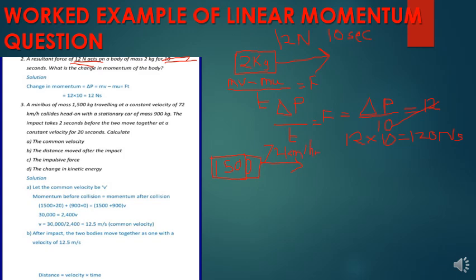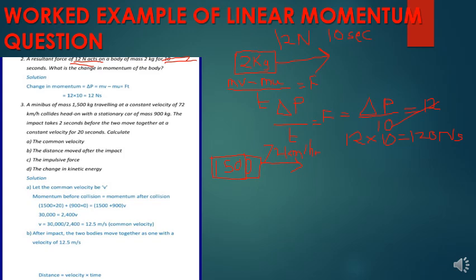Usually we use the normal method of multiplying by 10 divided by 36. So 72 times 10 divided by 36 will be 20.